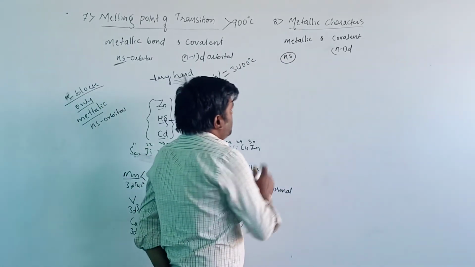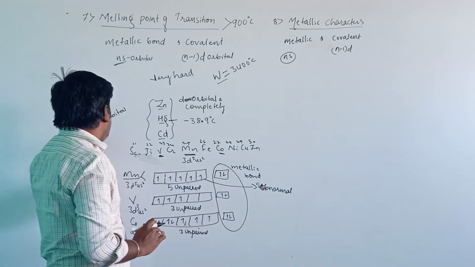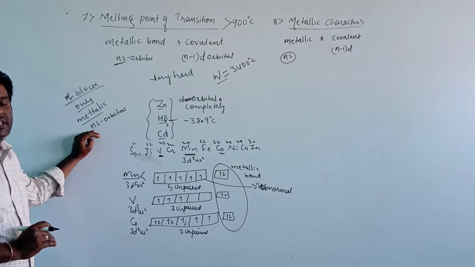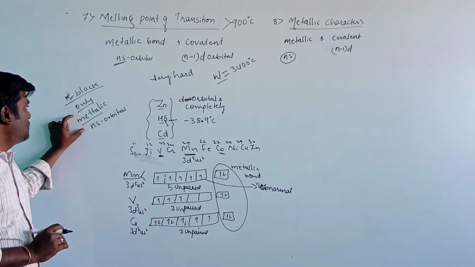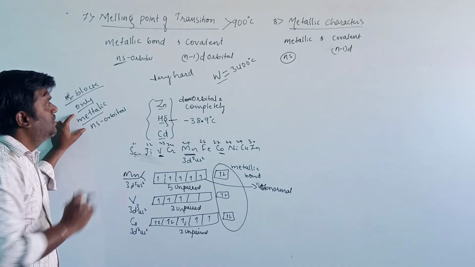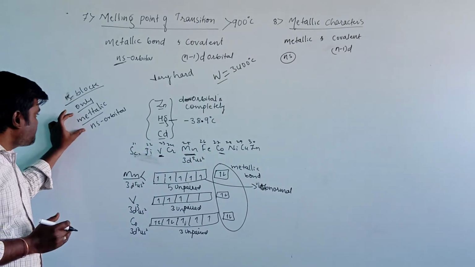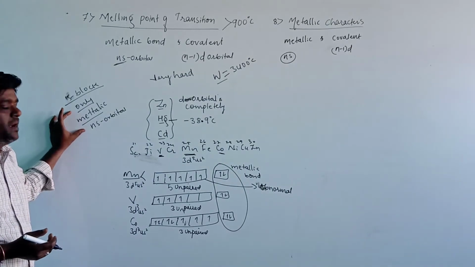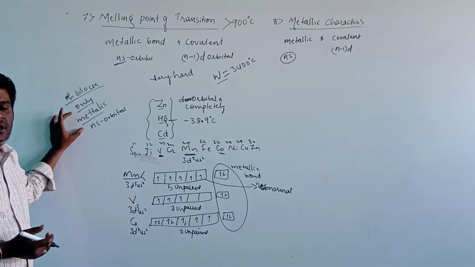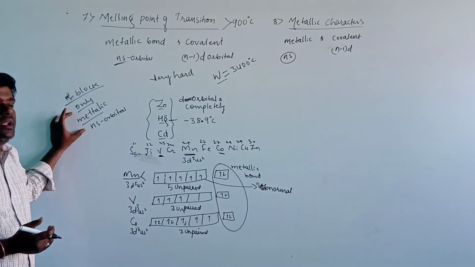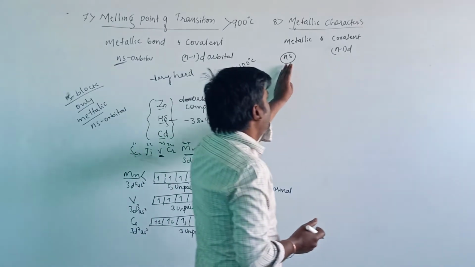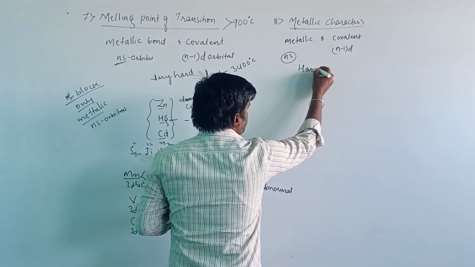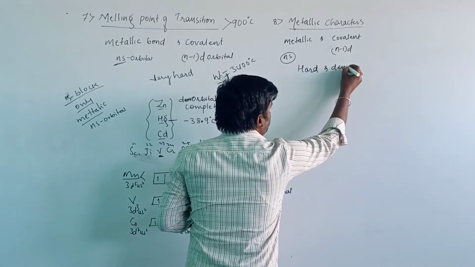When we compare with the s block elements, the outermost orbit of the s block element is completely filled. Therefore, this will only produce the metallic bond compared to the transition elements. Therefore, the s block elements are soft in nature, and due to the absence of a covalent bond, they can be cut with the help of a knife. Due to the presence of both metallic and covalent bonds, the d block elements are hard and dense in nature.